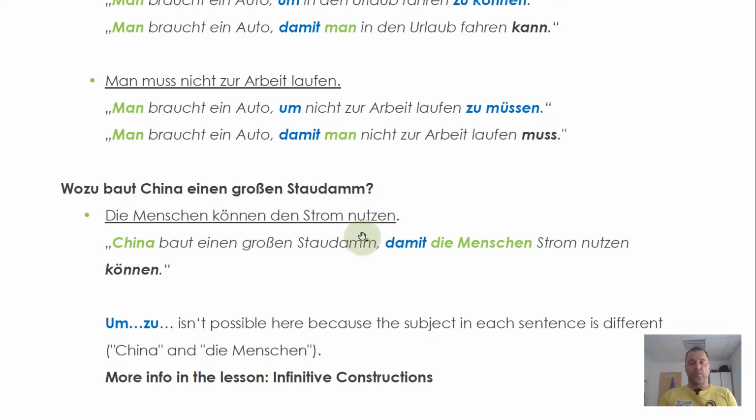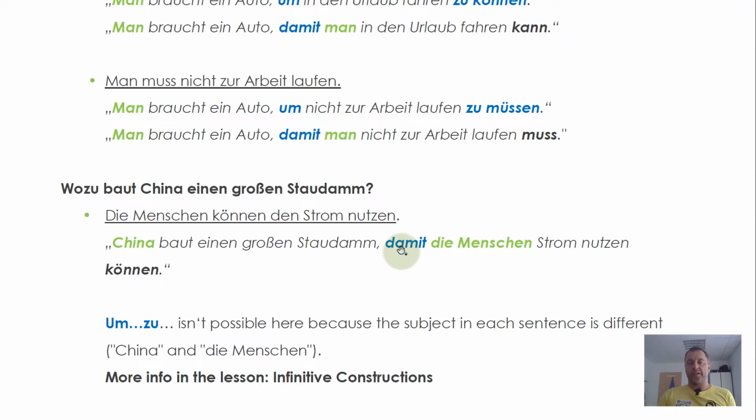Let's have an example where it's not possible. Wozu baut China einen großen Staudamm? So why is China building a big dam? Die Menschen können den Strom nutzen. So China baut einen großen Staudamm, damit die Menschen Strom nutzen können. China is building a big dam so that the people or the humans can use electricity. Here, you cannot use this version because we have two different subjects, China and the people. So we cannot use this version because it's two different things.